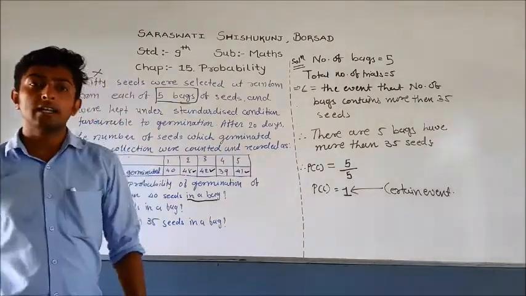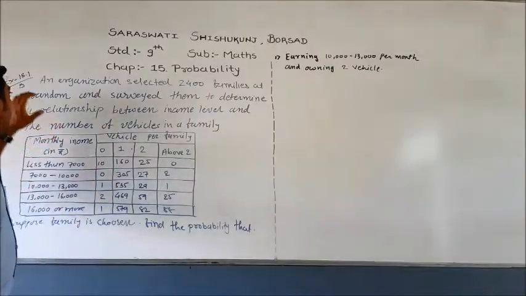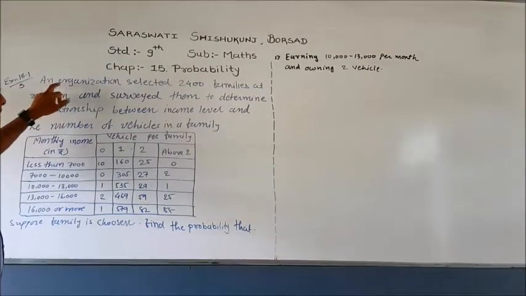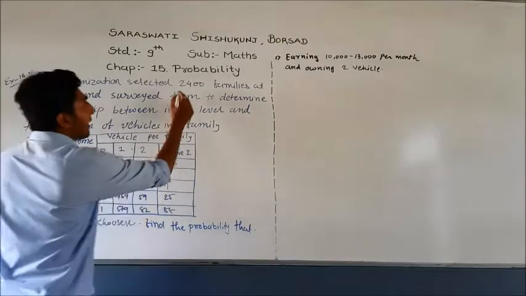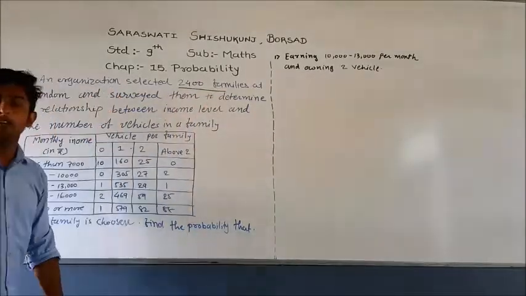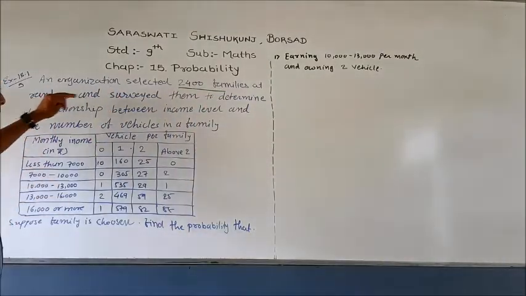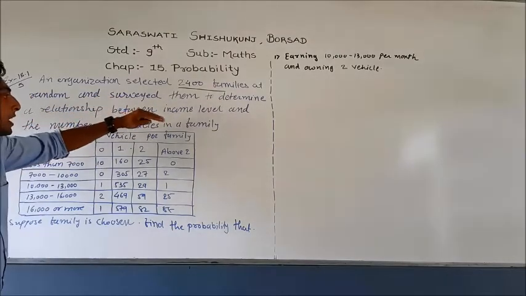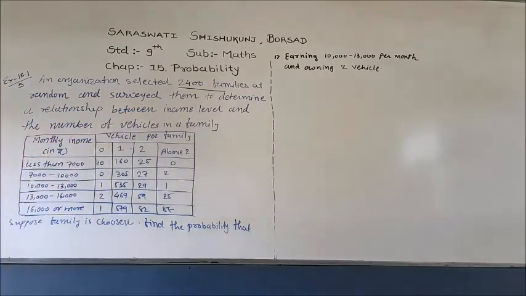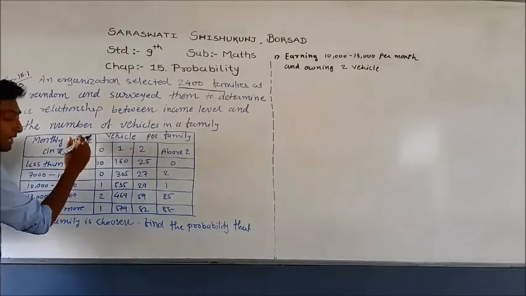Let us see another example. An organization selected 2,400 families at random and surveyed them, then determined a relationship between income level and the number of vehicles in a family. Here this is in tabular form.